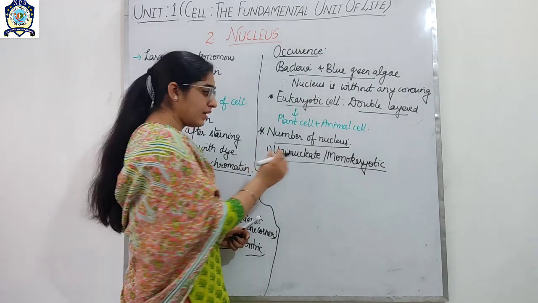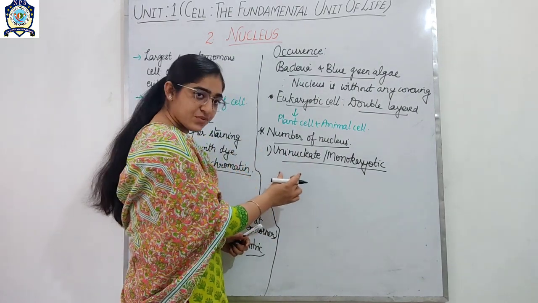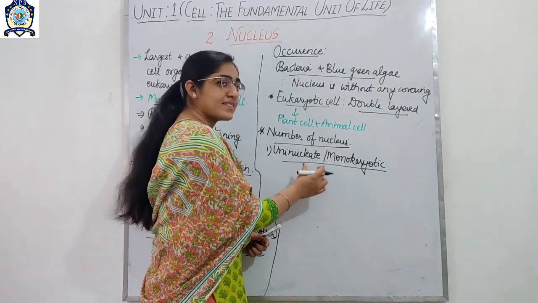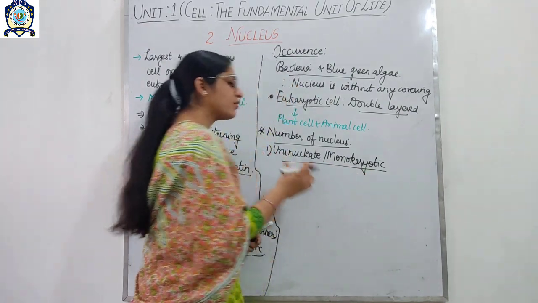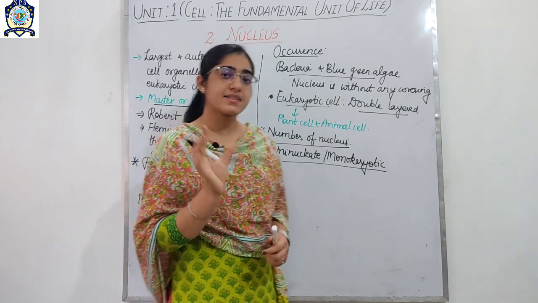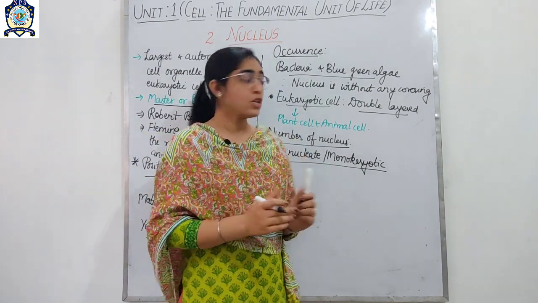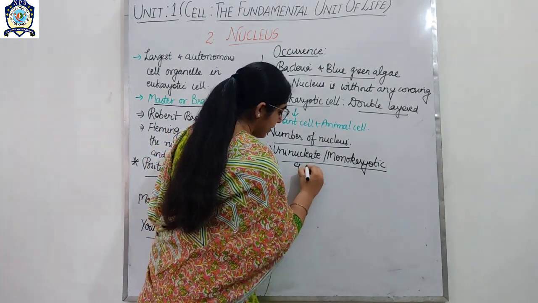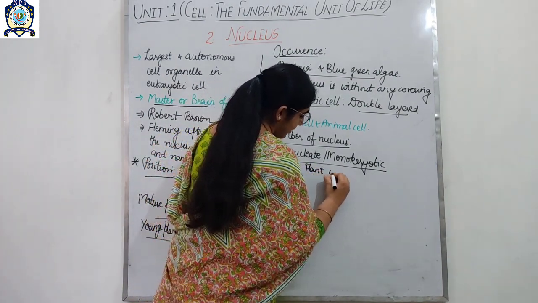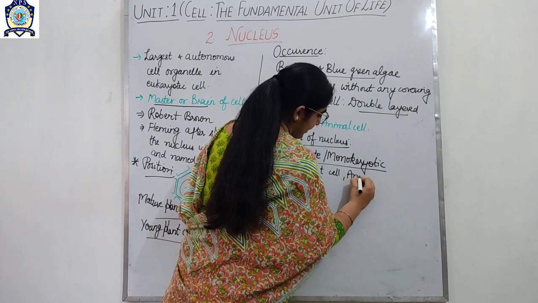Uni means single, nucleate stands for the nucleus, and in a similar way mono means single and karyon here stands for the nucleus. So they have a single nucleus. For example, the plant cell and animal cell.